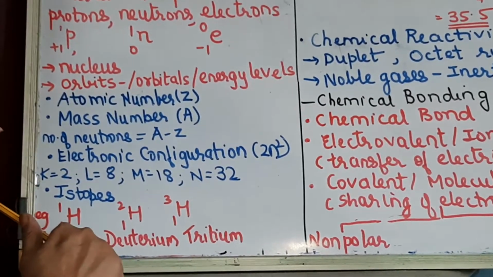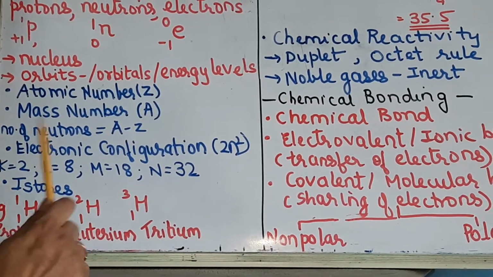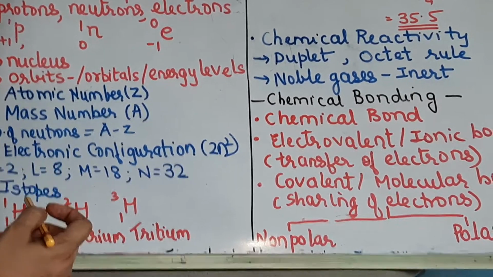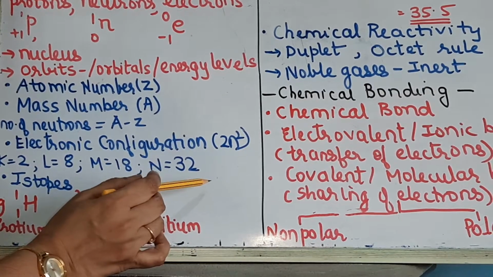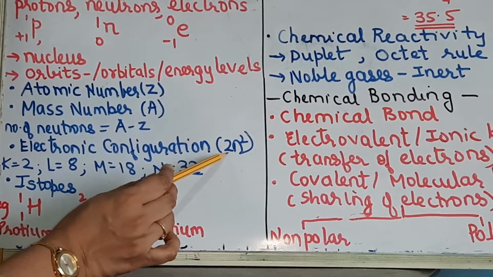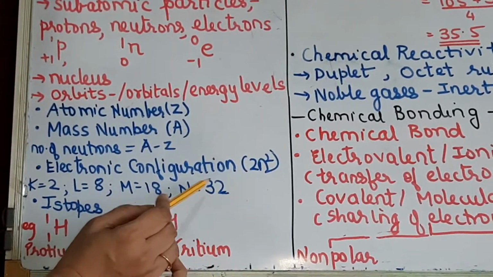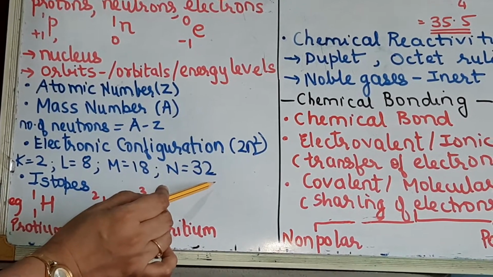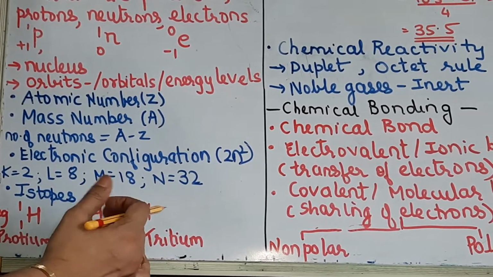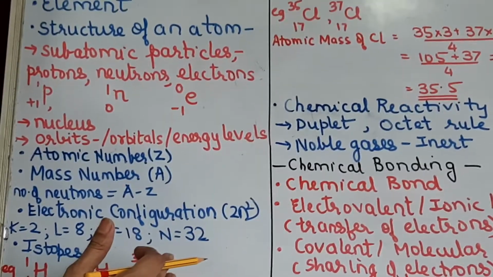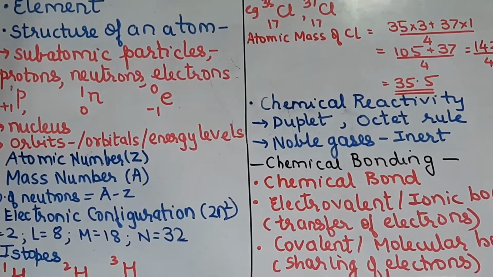And the third rule says that the penultimate shell, that is the second last shell, cannot have more than 18 electrons. So these are the three rules for the electronic configuration which you have to remember. First is the 2n squared rule, which gives you the maximum number of electrons in any shell. Second, the valence shell cannot have more than 8 electrons. Now this second rule is applied. For example, you take the example of calcium. Now atomic number of calcium is 20.